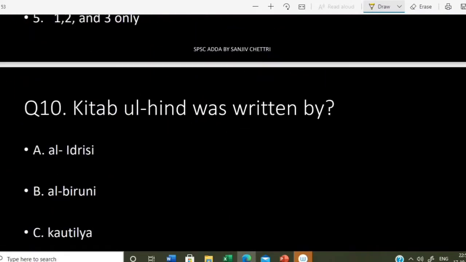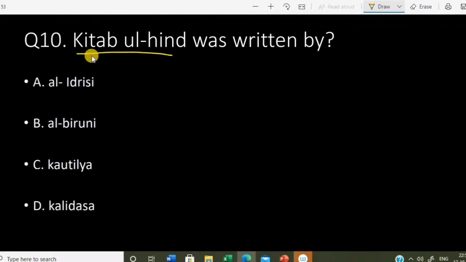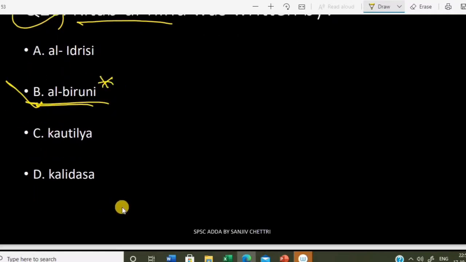So next question. This is one of the important book which is generally asked even in the under-sector examination. You can expect this question. So Kitab ul Hind was one of the book. So it was written by Al-Biruni. Okay, very important.